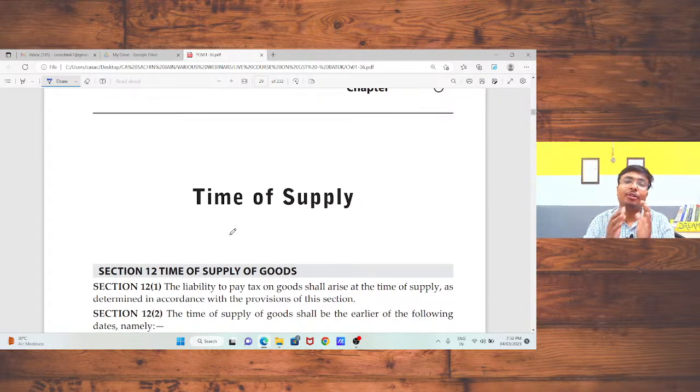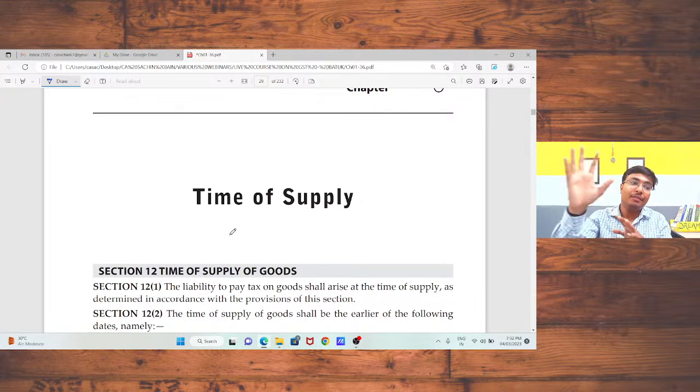If transporter is not registered, in that case, transporter is not eligible to pay any type of taxes. Okay. And if the value is more than 750 rupees, in that case, I need to pay the tax under reverse charge mechanism. If transporter is unregistered, in that case, there is no question of the transporter paying the tax. In that case, the recipient has to pay the tax.